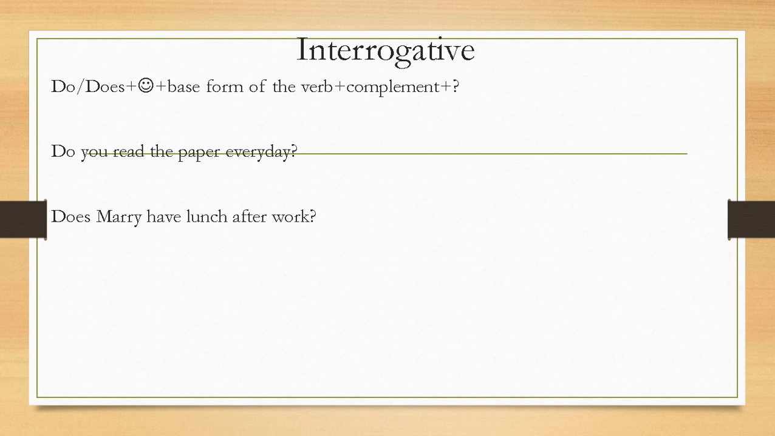And now the interrogative way. First we have do or does. It depends on the subject pronoun. Remember, when we talk about he, she, or it, we use does. And for the rest of the subject pronouns, we use do. So, first we have do or does, then the subject, and the base form of the verb, plus the complement, plus question mark.